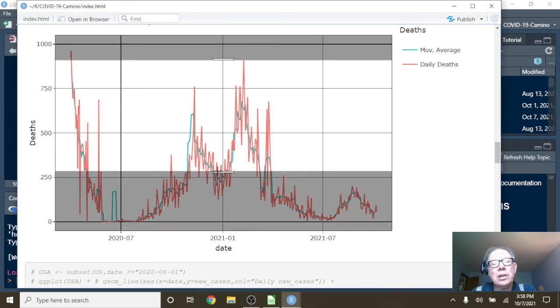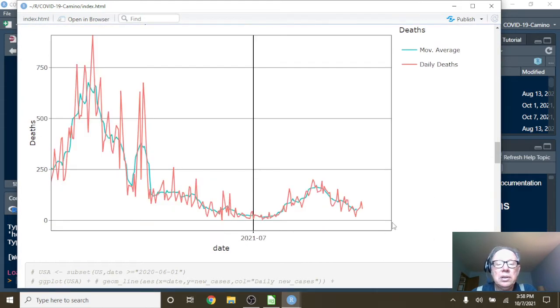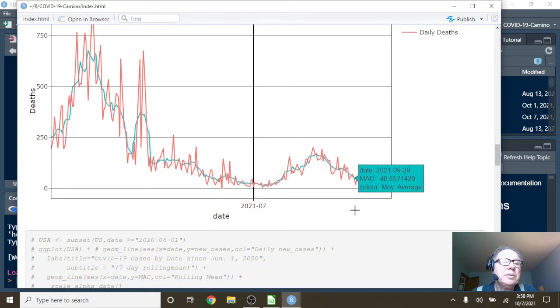But anyway, let's take a look at the numbers so far this year. So you can see you spiked on February 8th at 909 deaths for a single day. By October the 6th, that number had fallen to 57 deaths, with an average of 48.8 deaths per day.